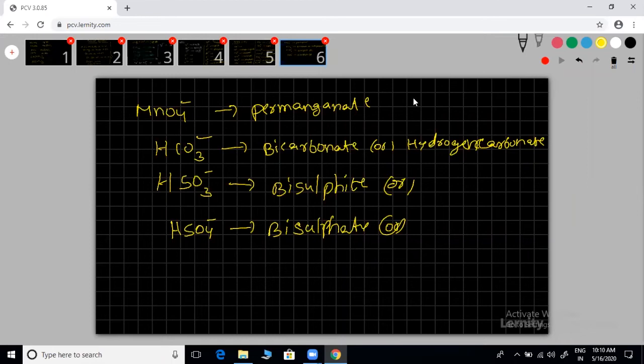Hydrogen sulfide. Yes, correct. Hydrogen sulfide gas, that is fine. But HS minus, this you can also call the hydrogen sulfide ion. Otherwise, just H2S is hydrogen sulfide. Hydrogen sulfide ion, because the charge is indicated.